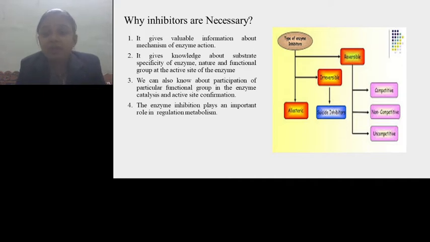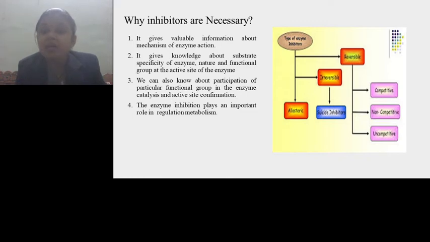Here in this diagram, you can see there are different types of inhibitors, and different types of inhibitors show their respective type of inhibition. Reversible inhibitors show reversible inhibition. Irreversible inhibitors show irreversible inhibition. Irreversible inhibition is also called suicide inhibition, because here the enzyme is permanently altered, and that's why it is called a suicide inhibitor.